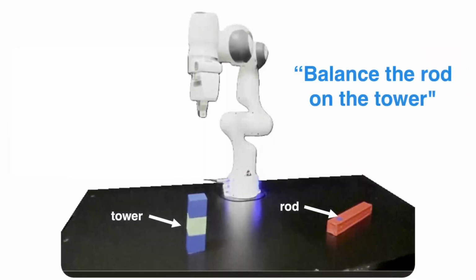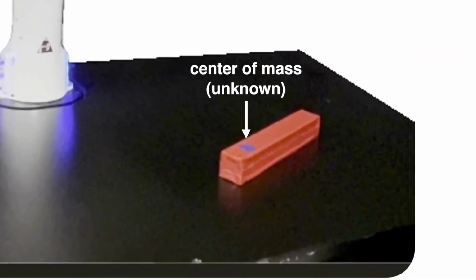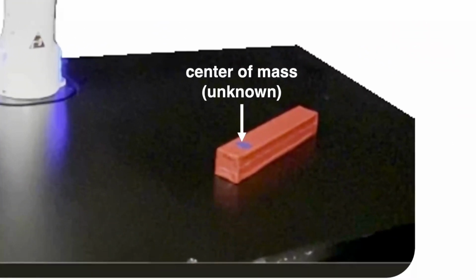Consider a dynamic stacking task, where the goal is to balance a rod on a tower. The center of mass, here indicated by a blue marker, is unknown to the robot. During test time, the robot must therefore identify this property to successfully solve the task.